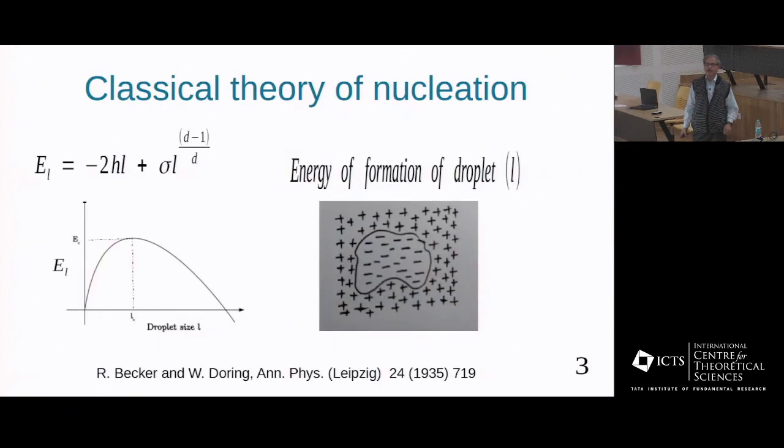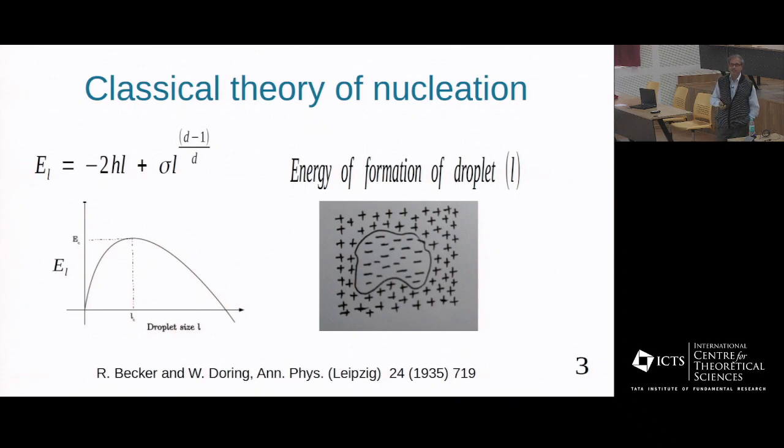So how can we understand this metastable behavior for the spin half Ising system? Imagine that there is a formation of a droplet of down spins in the sea of up spins, and the energy of formation of this droplet of size L is given by this formula. This is the bulk energy, H is the applied magnetic field in the opposite direction, and this is the surface energy.